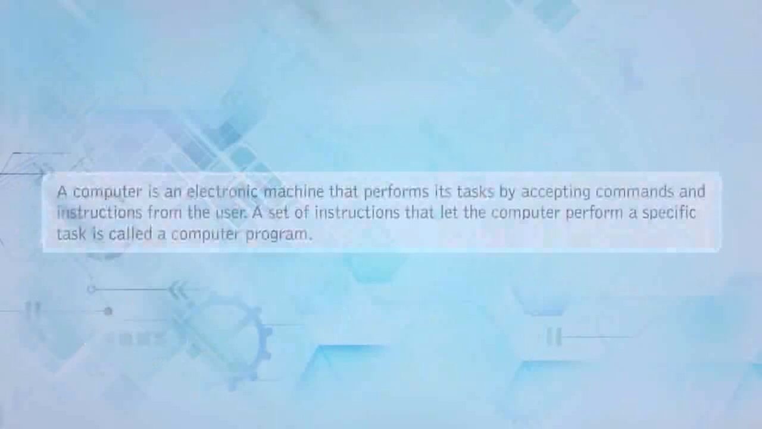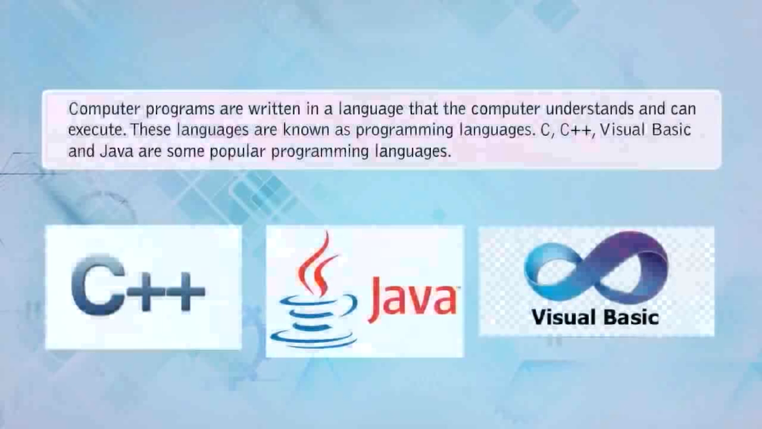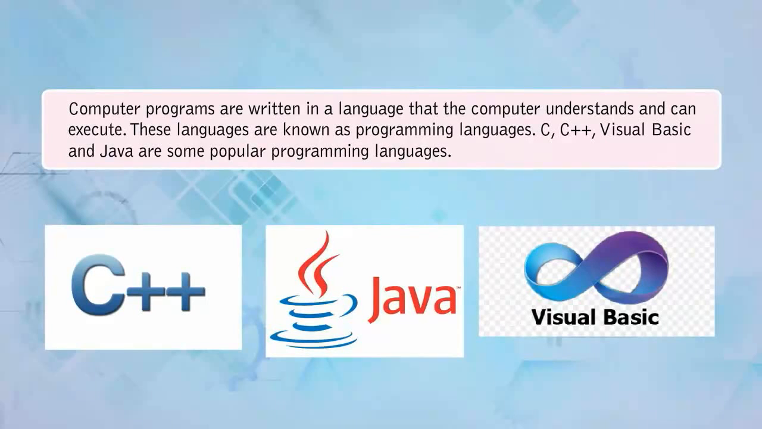Comments in Python. A computer is an electronic machine that performs its tasks by accepting commands and instructions from the user. A set of instructions that let the computer perform a specific task is called a computer program. Computer programs are written in a language that the computer understands and can execute. These languages are known as programming languages. C, C++, Visual Basic and Java are some popular programming languages.